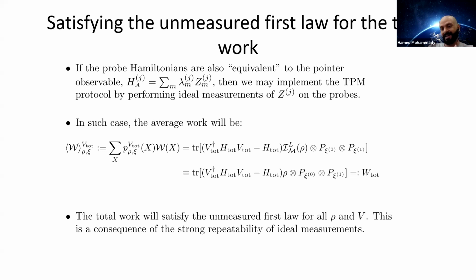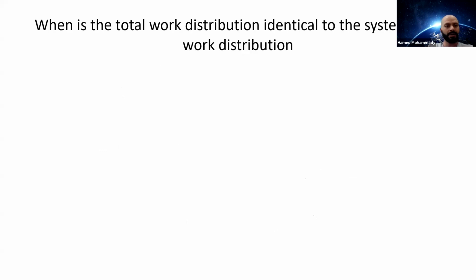So we can remove the direct measurements of energy on the system, and we still get the same statistics for the work. So that's the intuitive physical picture to see this peculiar result.